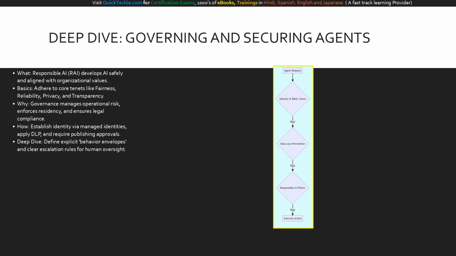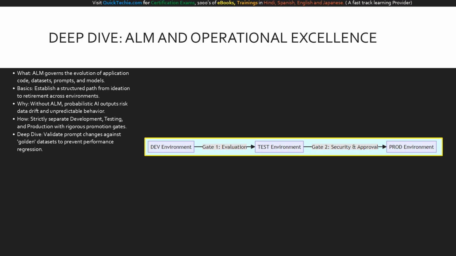This diagram shows the layered defense-in-depth approach required for agent governance. When an agent request is initiated at the top, it first hits the identity and RBAC check. This ensures the agent is operating with least privilege permissions and only accessing authorized resources. If it passes, the request moves to the data loss prevention, or DLP, layer, which prevents sensitive enterprise data from being improperly exposed or exfiltrated. Next, it flows through responsible AI filters, which block harmful, biased, or restricted prompt injections. Only when all these governance gates are successfully passed does the agent execute the action. This ensures maximum safety. Now, let's discuss Application Lifecycle Management, or ALM.